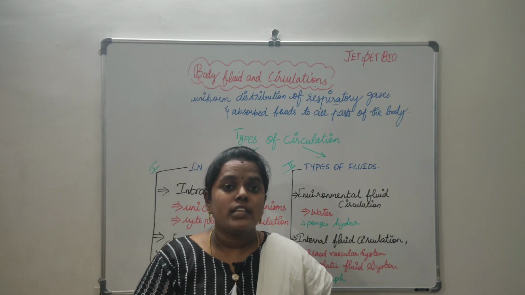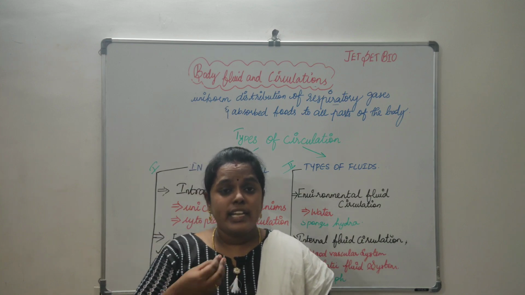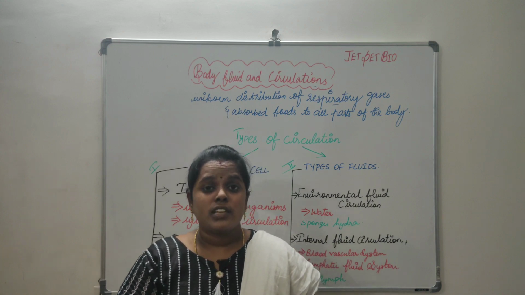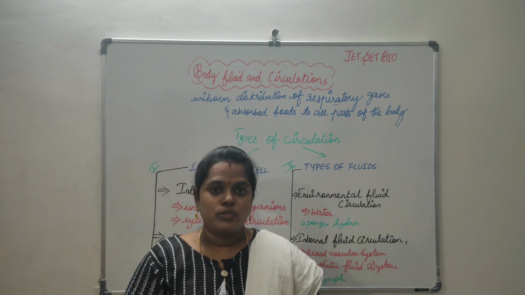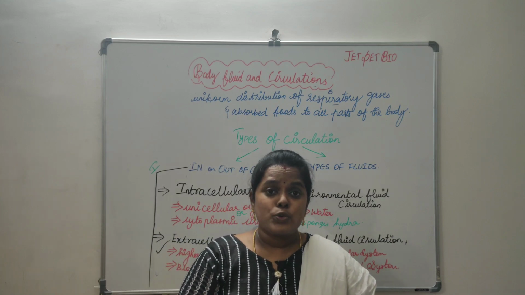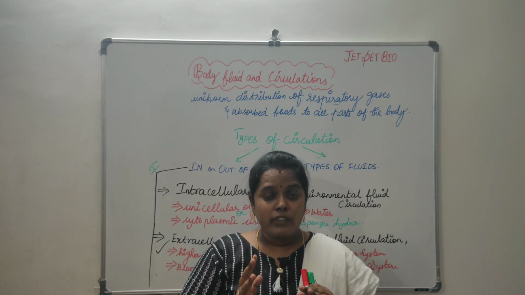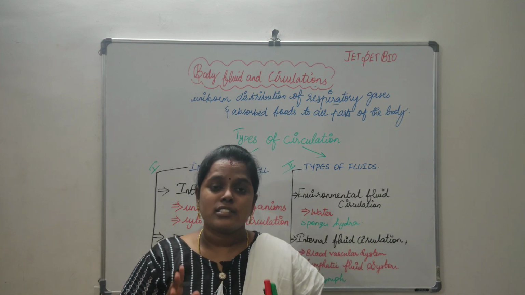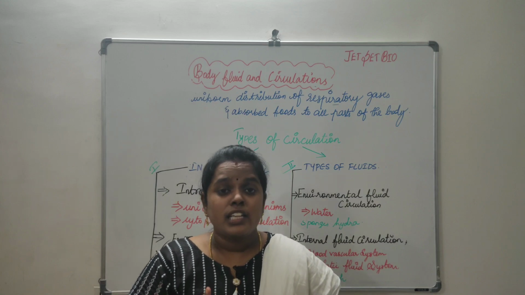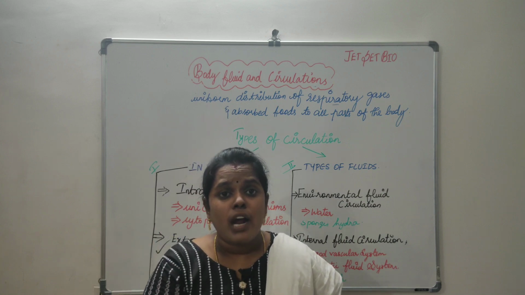From the food, what are they obtaining? The nutrients. Am I right? We take food, it gets digested and is converted into nutrients, which our body takes from the digested food. These nutrients should be supplied to all parts of the body. Once digestion is completed at the intestine, the nutrients are produced, and they should be supplied to all the parts of the body.